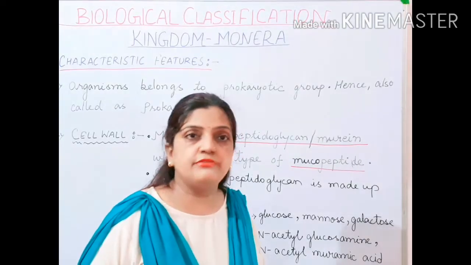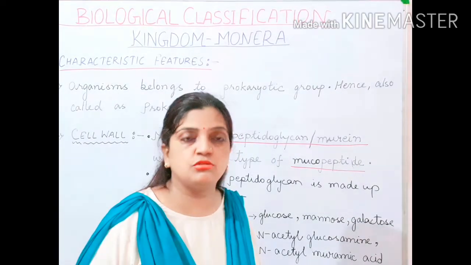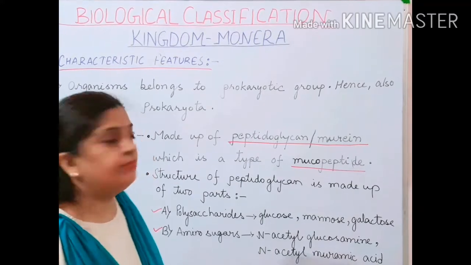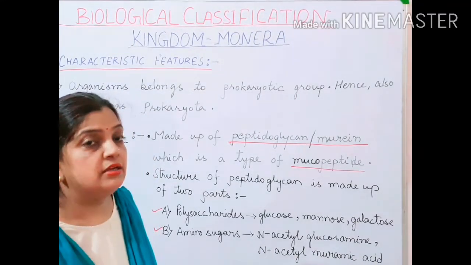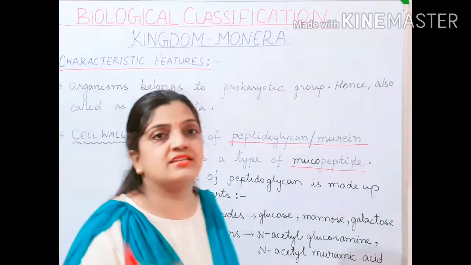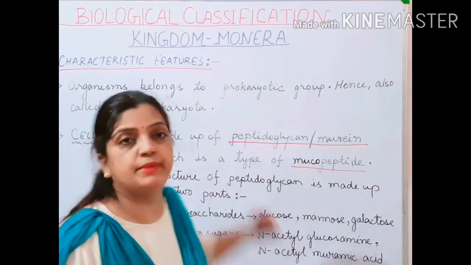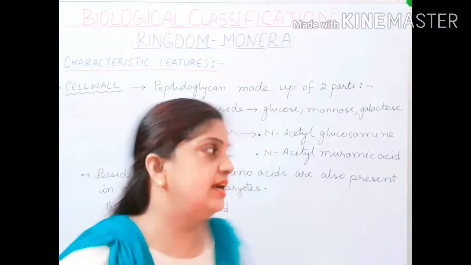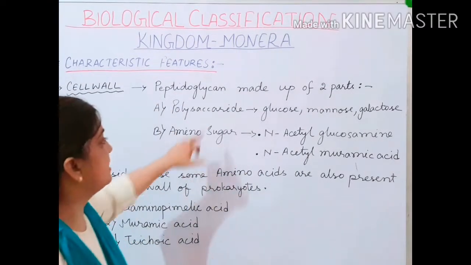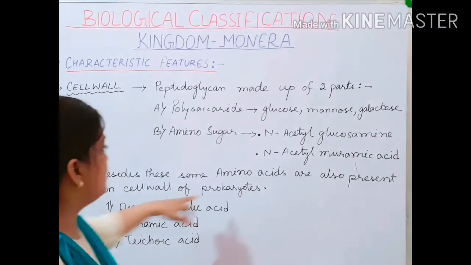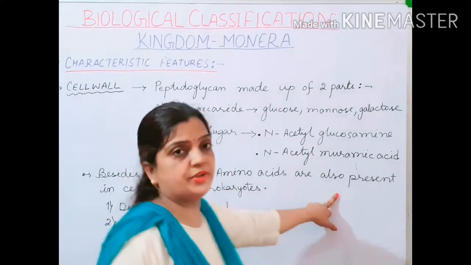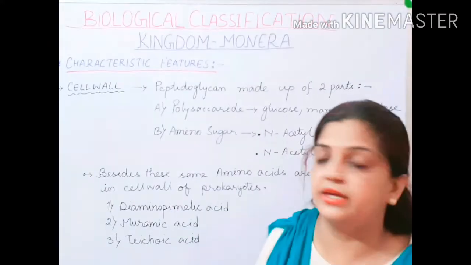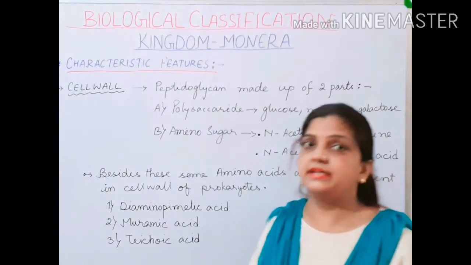Along with this, there are a few types of amino acids also which compose the peptidoglycan. Let us see which types of amino acids also help in making the peptidoglycan structure. I told you that other than polysaccharides and amino sugars, some amino acids are also present in the cell wall of the prokaryotes of Kingdom Monera.